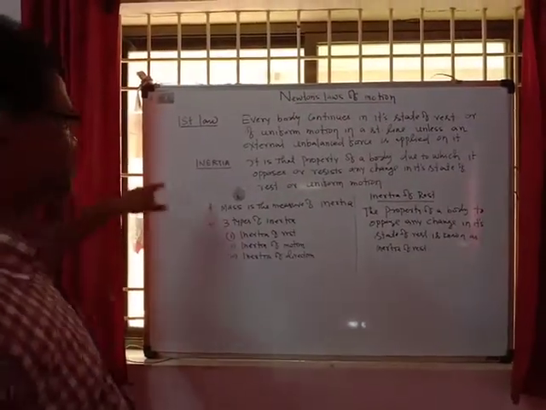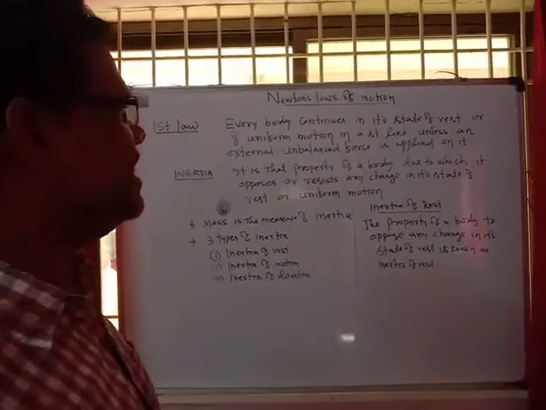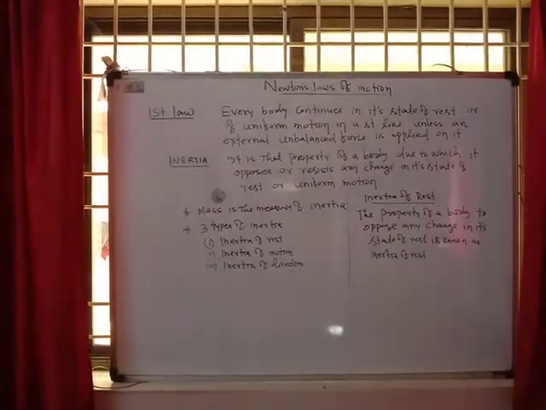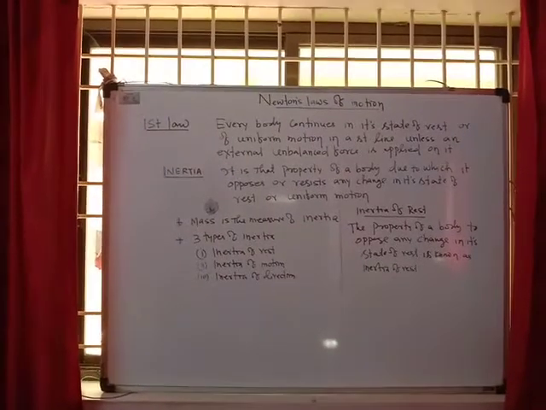Newton's first law of motion tells us that every body continues in its state of rest or of uniform motion in a straight line unless an external unbalanced force is applied on it.